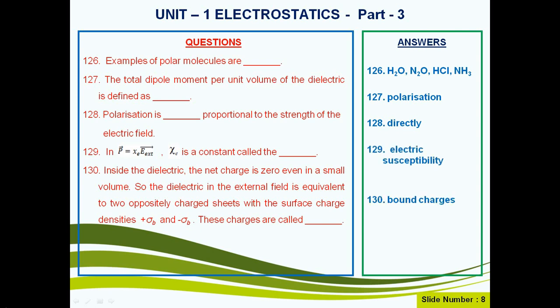Question number 130. Inside the dielectric, the net charge is 0 even in a small volume. So the dielectric in the external electric field is equivalent to two oppositely charged sheets with surface charge densities plus sigma b and minus sigma b. These charges are called bound charges.